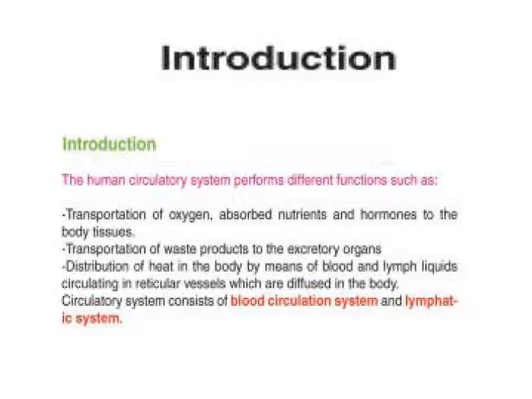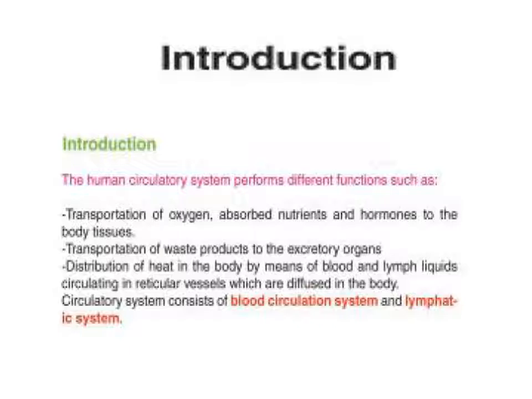Now, we can ask, why does the circulatory system perform the function of distribution of heat in the body? The answer is by means of blood and lymph liquids circulating in reticular vessels which are diffused in the body.